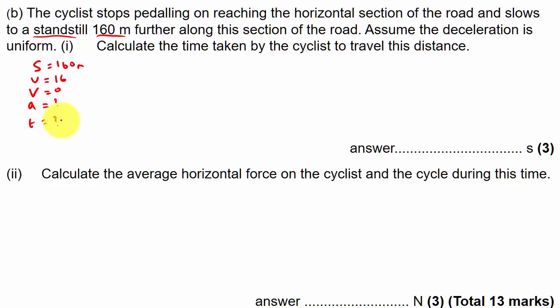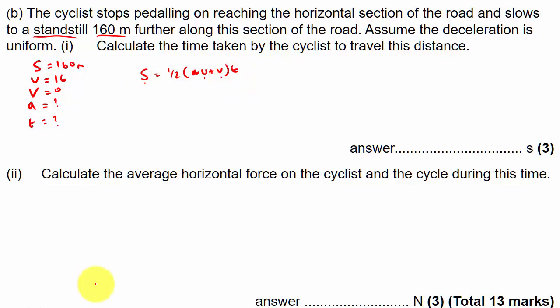So you break out your equation sheet, you look for the equation that has these terms and gives you this term, but doesn't have a because you don't have it. And if you have a good old look, you find s equals a half, brackets, u plus v, t. Okay, so we have s, we have u, v, and we want t.